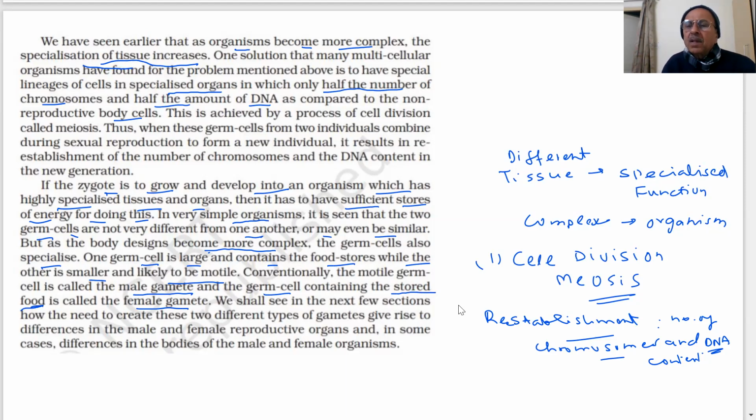You know that after the zygote, what happens? The baby is inside the womb of the mother. So that is where the food is given to produce the organism. So the germ cell containing the stored food is called the female gamete. We shall see in the next few sections how the need to create these two different types of gamete gives rise to differences in male and female reproductive organs, and in some cases differences in the bodies of the male and female. So it's very clear that the process needs lots and lots of energy.